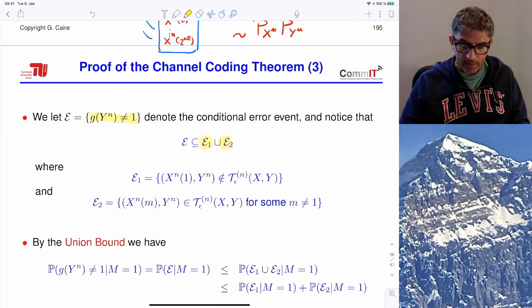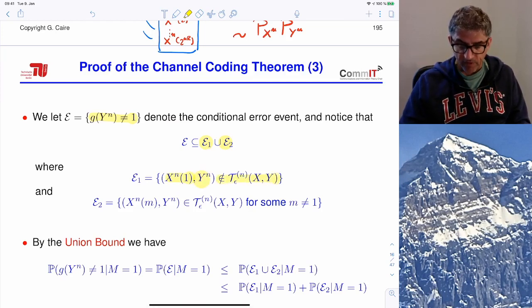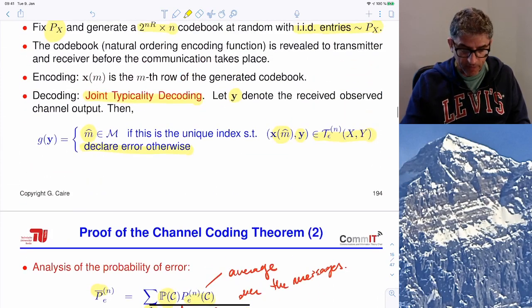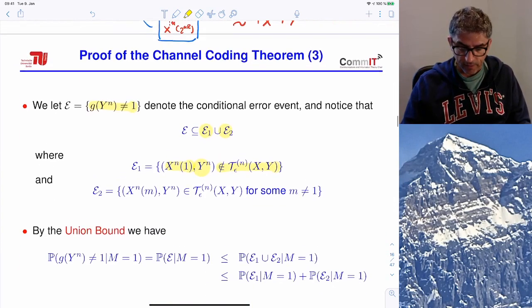Event E1 is that the transmitted code word xn1 and the corresponding output y are not jointly typical. If they are not jointly typical, well, the joint typicality decoder will not find the right index, and therefore it will just pick an arbitrary index, so we can count this as an error.